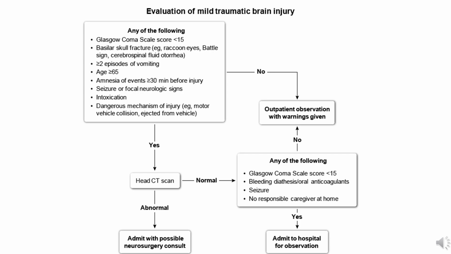Evaluating mild traumatic brain injury. The process begins by checking if the patient meets any of the following high-risk criteria. Glasgow Coma Scale, GCS, score less than 15. Signs of a basilar skull fracture, e.g., raccoon eyes, Battle sign, cerebrospinal fluid leakage from the ear.